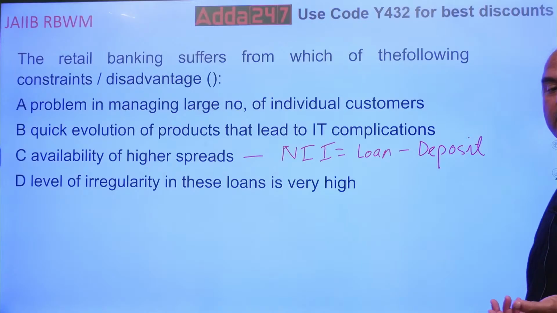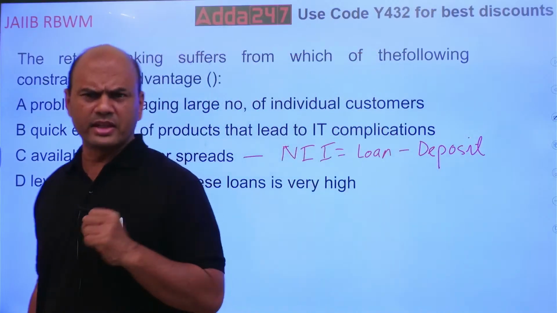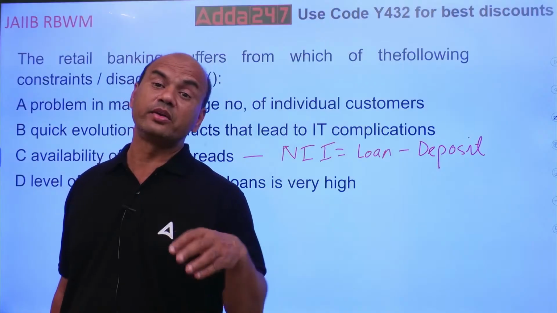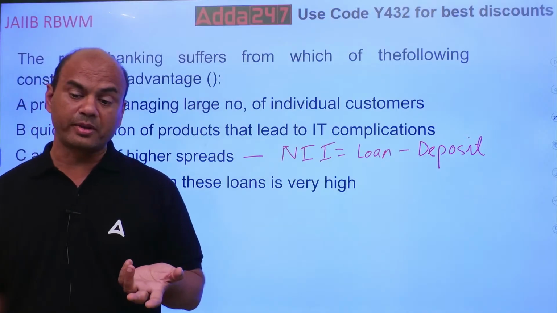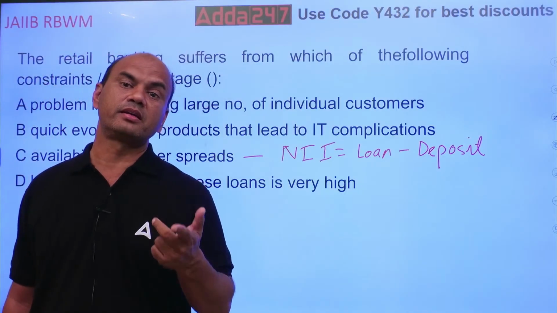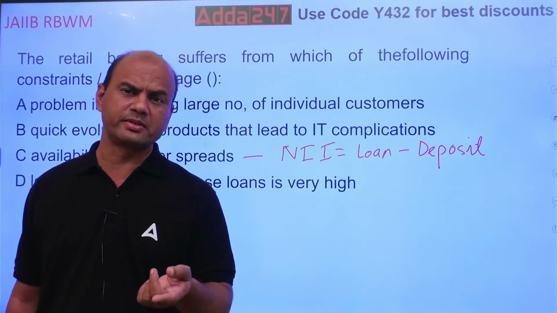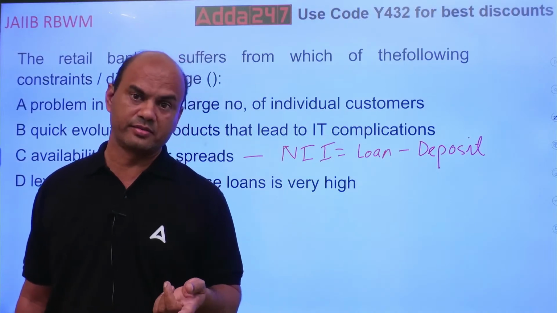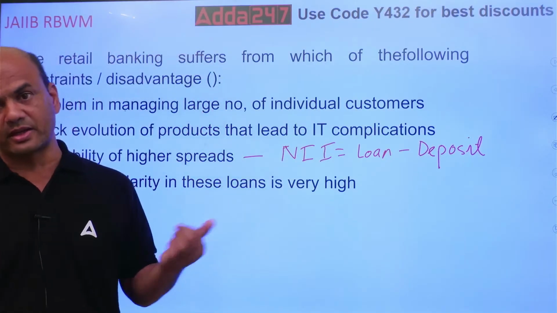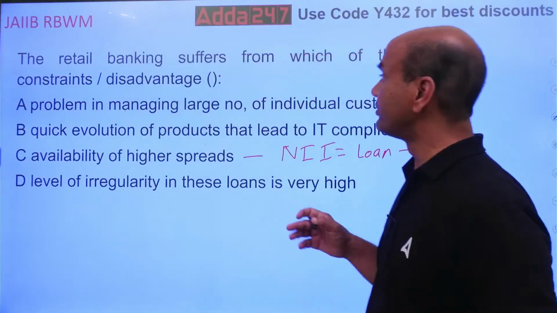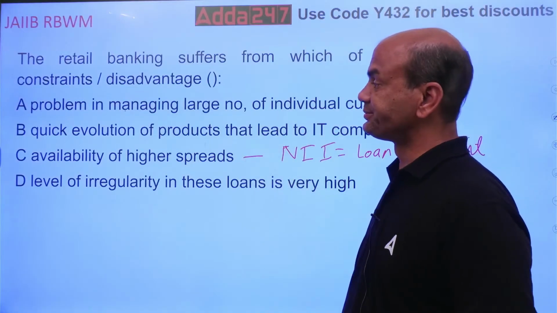Do you get a higher amount over here? Yes, you get. Why? Because retail customers are not that savvy. They don't ask that repo rate is reduced this much, then why didn't you reduce the rate? Whereas in corporate banking, the customers are faster than you. They'll say repo rate is reduced by 0.5% by RBI, why didn't you reduce the loan rate? But the same is not the case with retail banking. So this is an advantage. We want disadvantage, so this is an advantage.